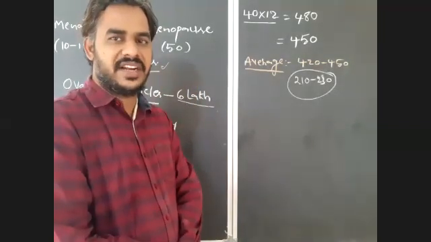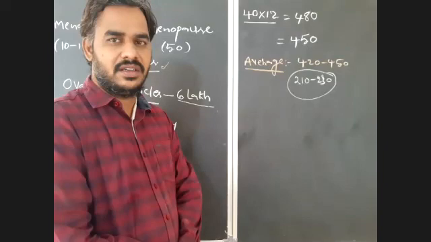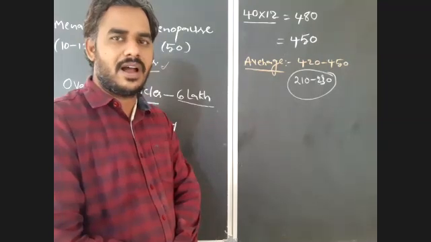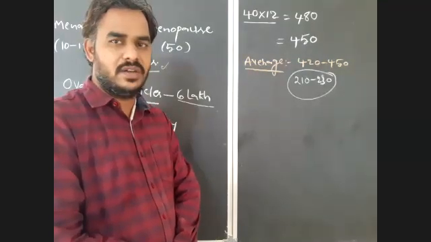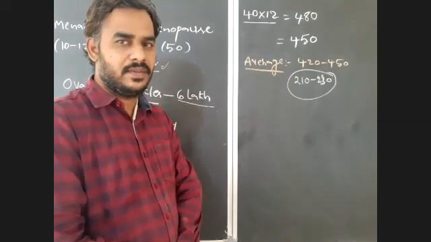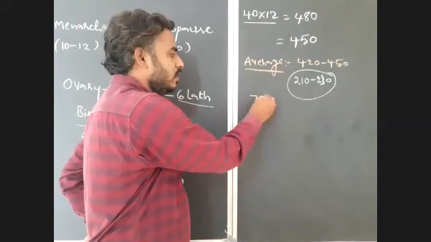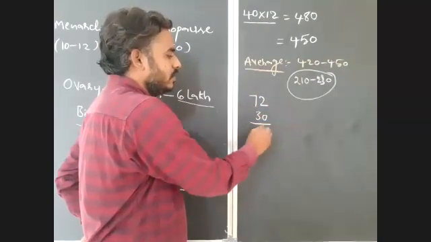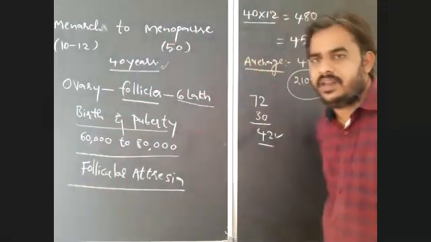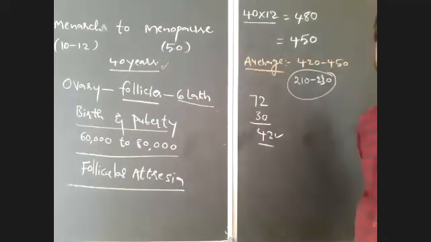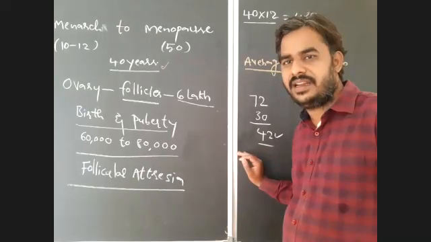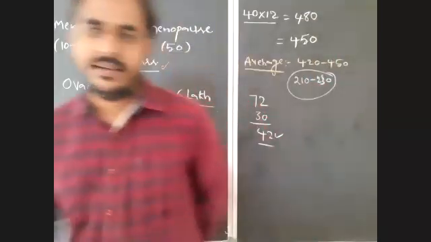She got 2 kids, meaning for 1 kid, how many months? There is no menstrual cycle, no ovulation, no production of ova. 15 months. So 15 plus 15, 30 months, there is no ovulation. So in this 72 ova, 30 ova are not produced. So what is the answer here? That is 42. 42 ova will be produced by that female. That you have to remember.